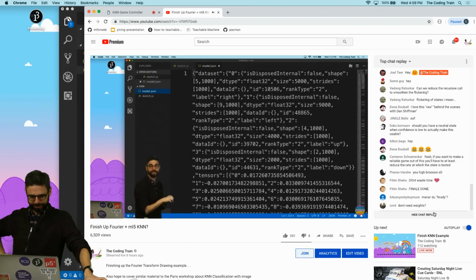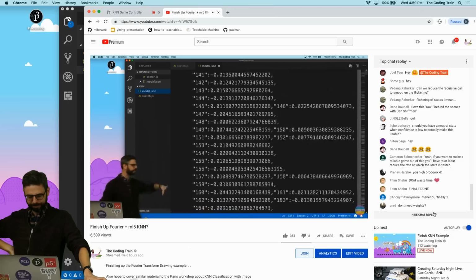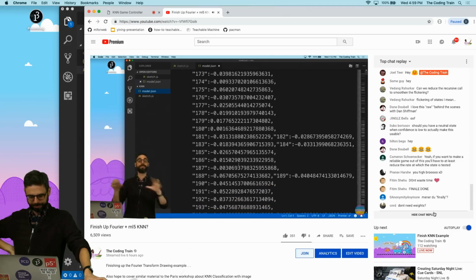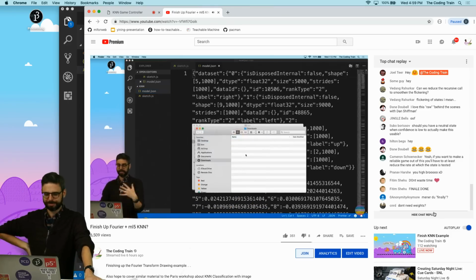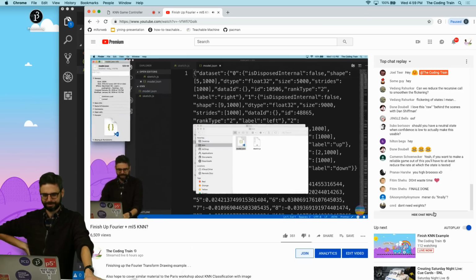We can do a deeper dive into that, but we don't have to worry about it. We can see that all the numbers of all the logits are here. It's just a big file with all the logits, all the labels, and configuration information that TensorFlow.js and ml5 needs. How big of a file is that? It's just text, and it's just 561 kilobytes.